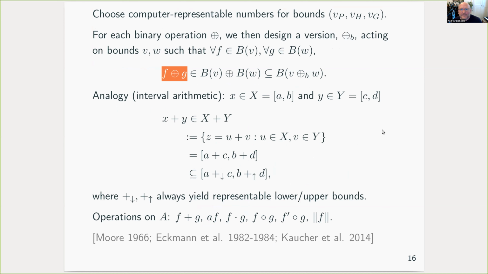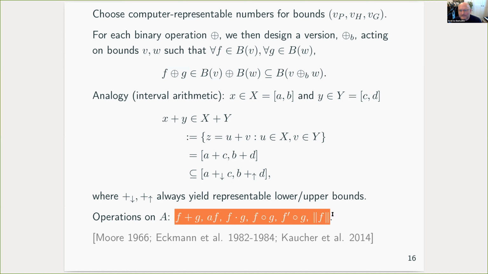And an easy analogy here is with interval arithmetic on the reals. If we have a real x and a real y, perhaps we can't represent them exactly in our computer, but we can represent them by intervals whose bounds we can store in the computer. And then provided that we are careful to ensure that we get a rigorous lower bound when we add lower bounds on our interval and a rigorous upper bound when we add the upper bounds, we can produce a new interval that's guaranteed to contain the result of all pairwise operations and therefore to contain the exact answer x plus y. In fact, this idea extends to our function space.